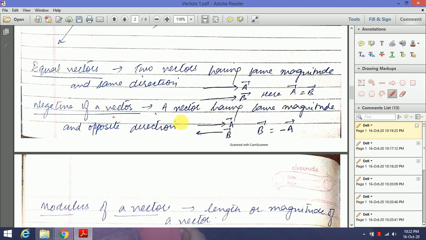Negative of a vector. Suppose I have this vector A. What is the negative of a vector? If I draw the same type of vector but in the opposite direction, the magnitude is the same, the length is the same, but this arrow is opposite. So you see vector B is the negative of vector A.